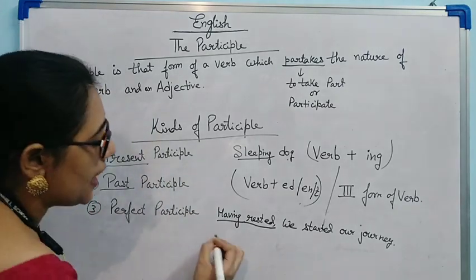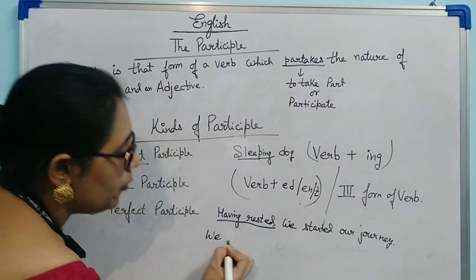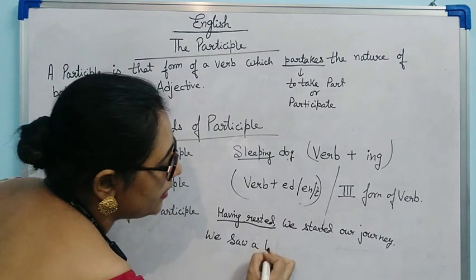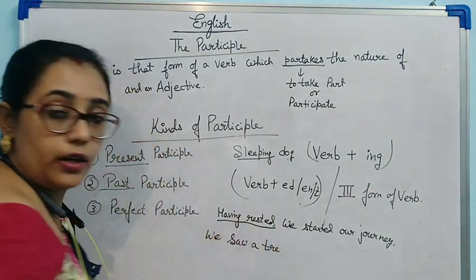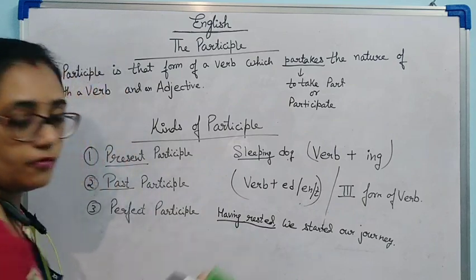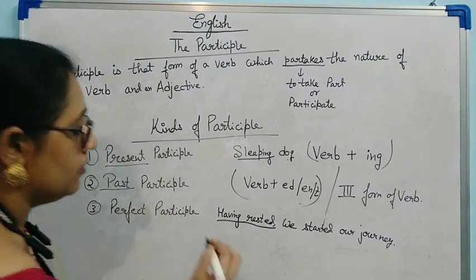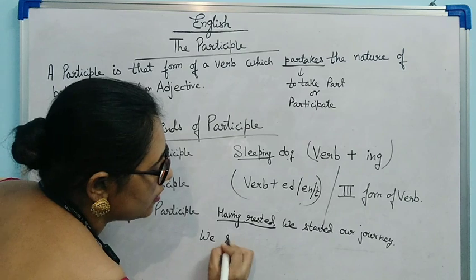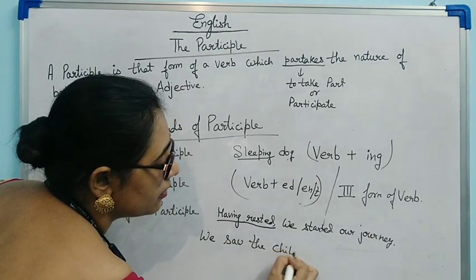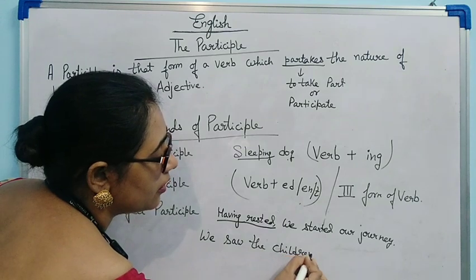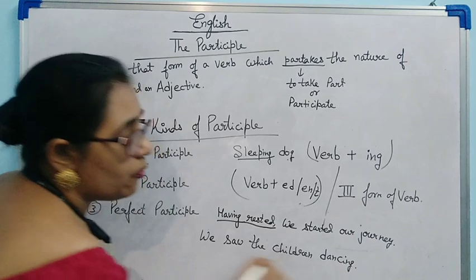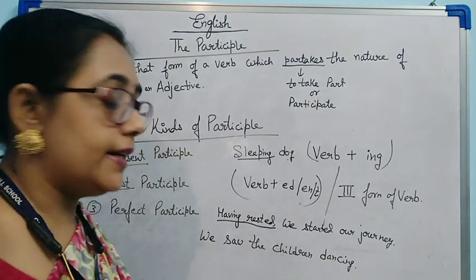Like if I give the example, we saw the children dancing.